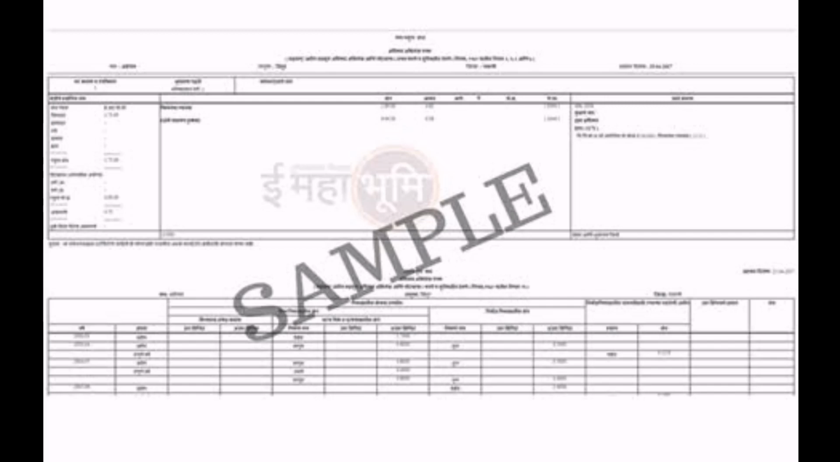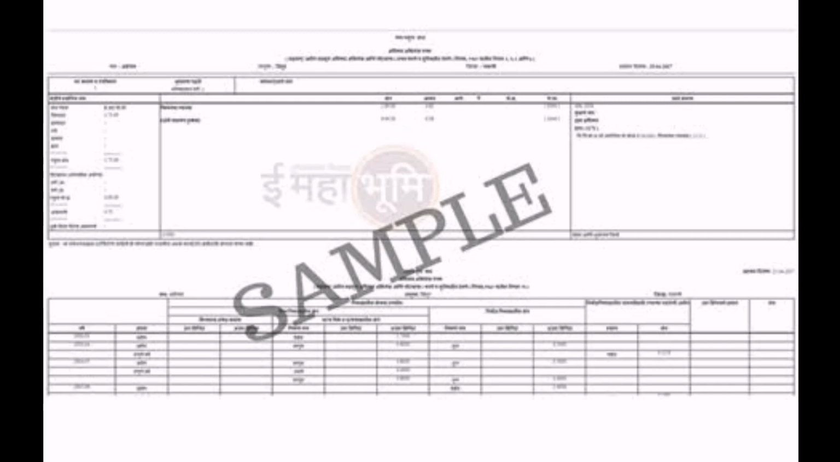Okay. Now, see in the sample, you can see how the 7 by 12 extract is read. Now, first, occupant class 1 means the landowner whose ownership rights are available through generations. This is ancestral property.